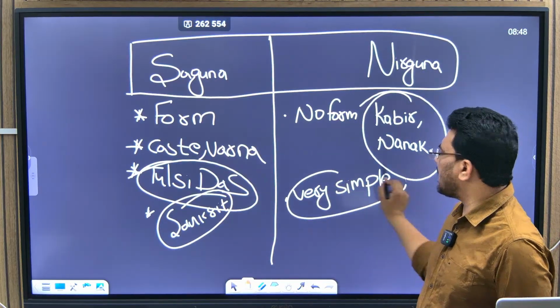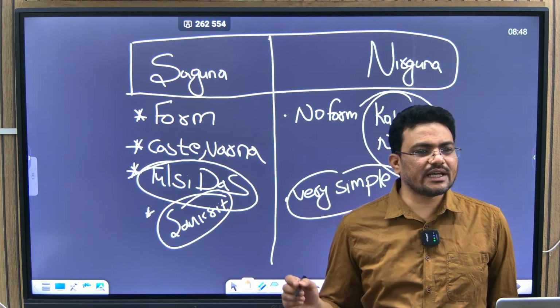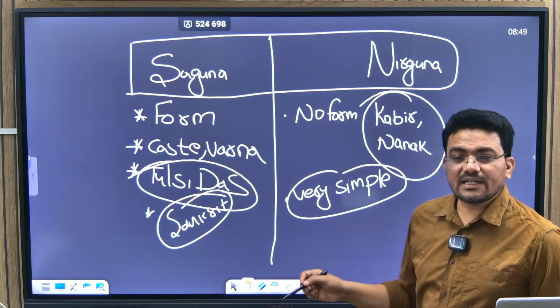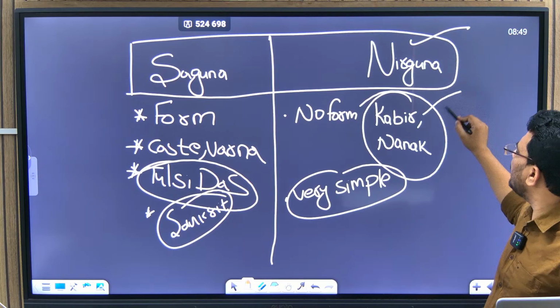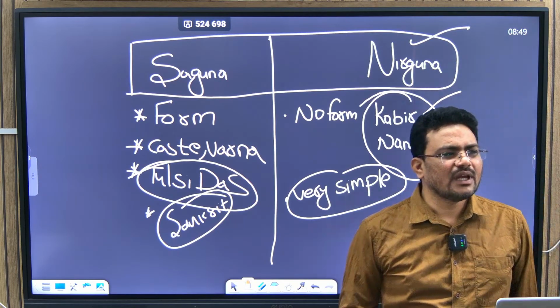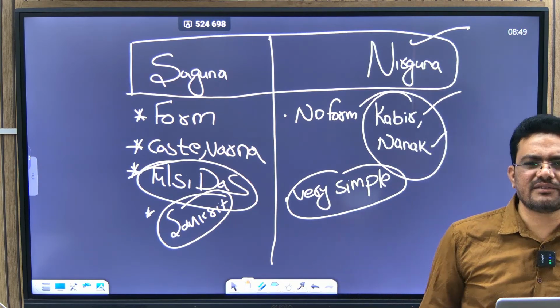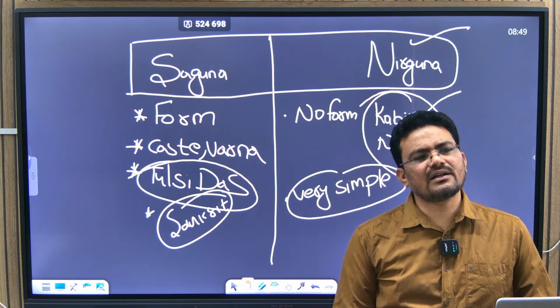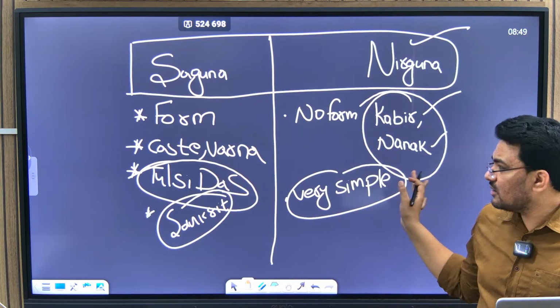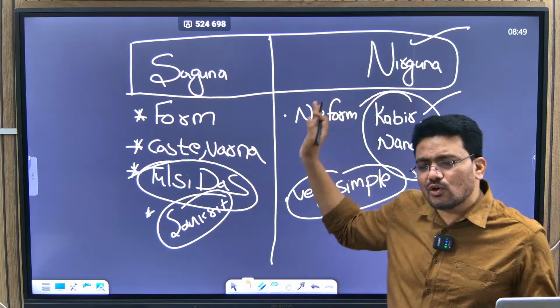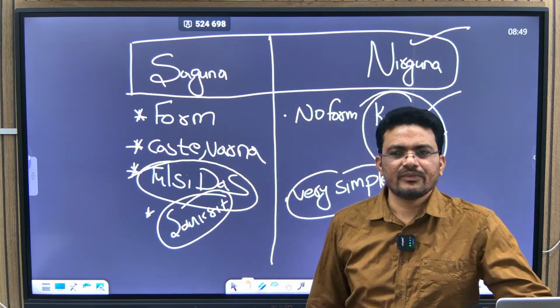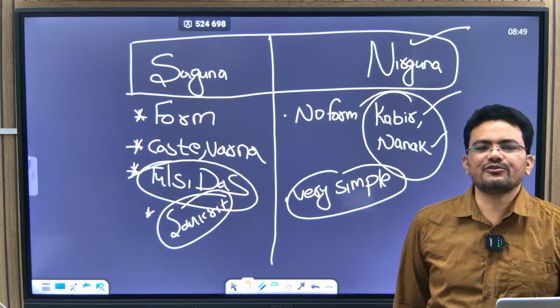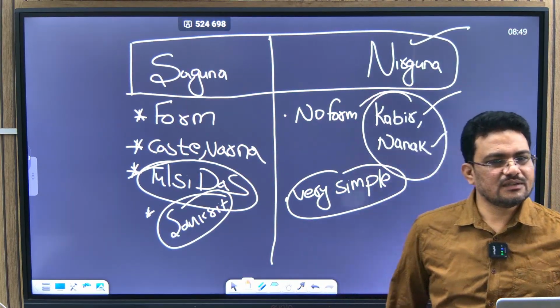Very simple language, very simple writing. They desperately wanted change. That is the reason we have very few Nirguna saints in India. Only Kabir, Nanak, and some Marathi Namdev. Most everyone whom we are going to study is a Saguna saint only. So these are the two types of bhakti traditions, right?